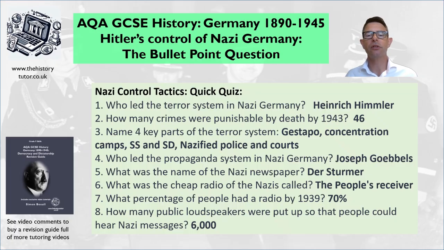So what was the name of the Nazi newspapers? You've got Der Stürmer, which was the Nazi newspaper. That might be put up on public display boards so that people could read it in various places, and obviously it tried to sort of interfere in people's lives.